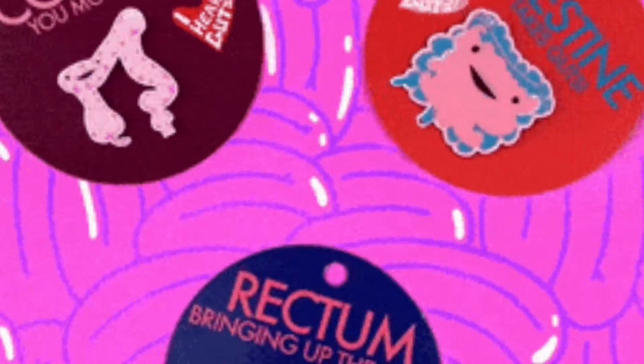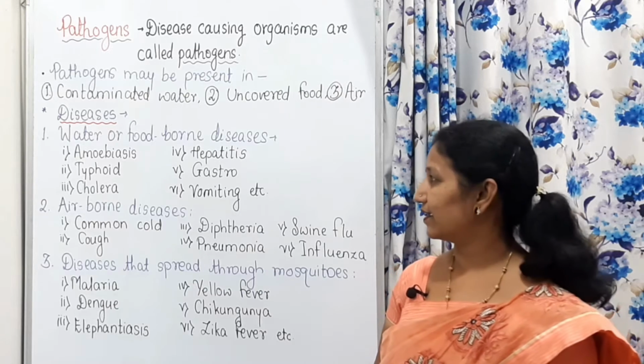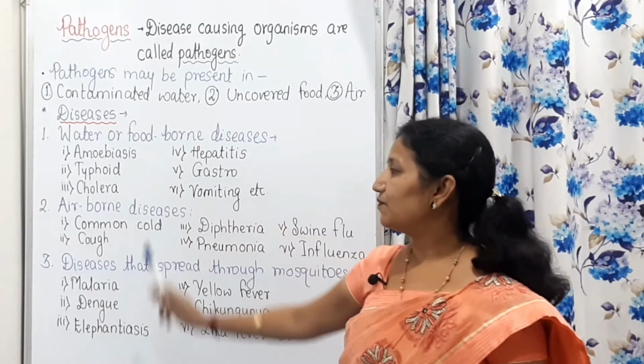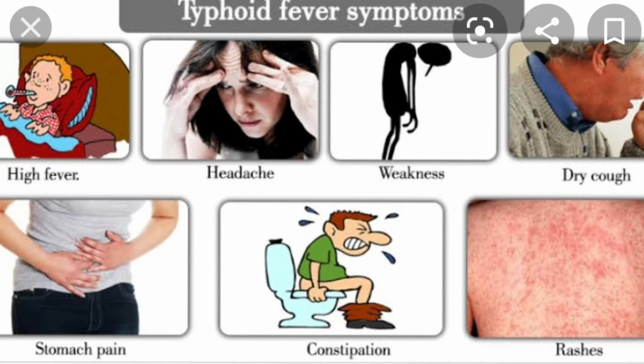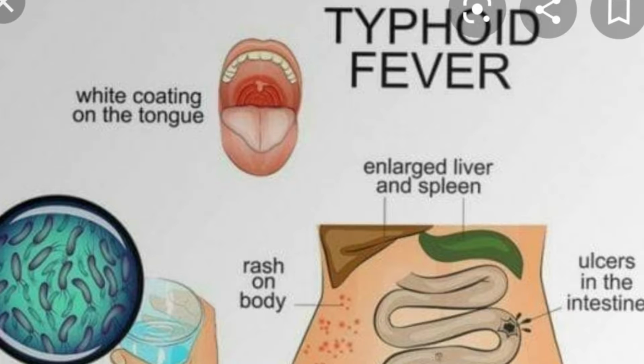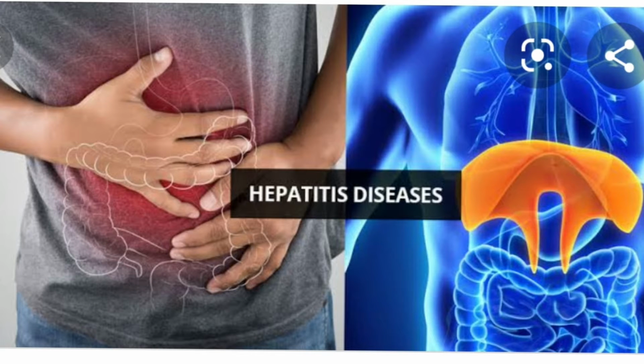Then which are those? Amoebiasis. In that, diarrhea, dysentery is there. Then typhoid, it is also known as enteric fever. That means fever that is generally related with the intestine. Then cholera, hepatitis.